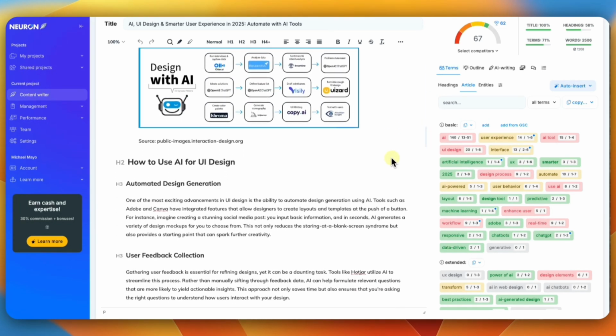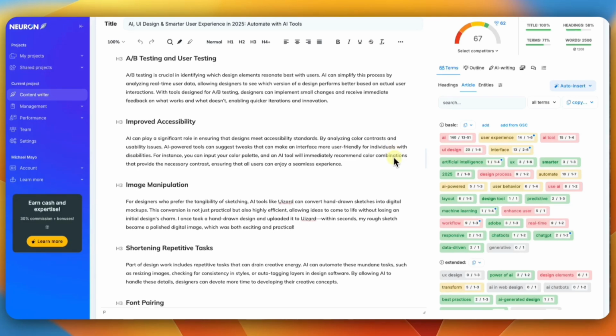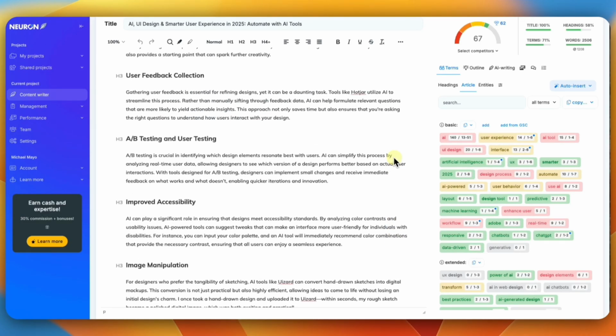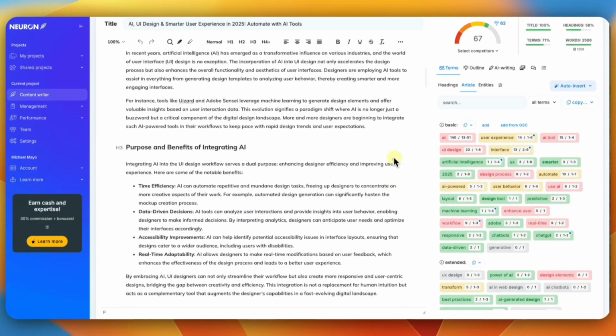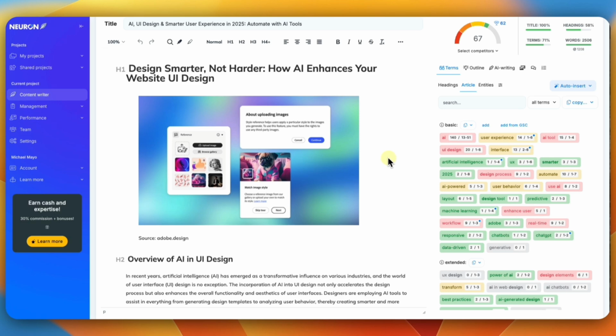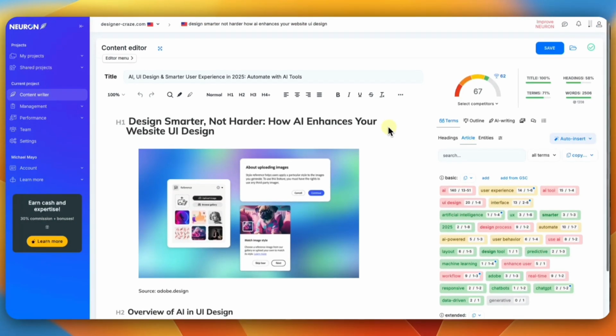So I will move my article over here, and I will get it ready for SEO, and then I will export it automatically into my WordPress, and then I will do some more SEO inside the back end of WordPress using Rank Math or whatever. So this is what NoreWriter is. I just wanted to give you a quick look.